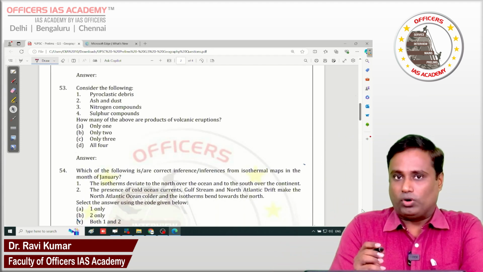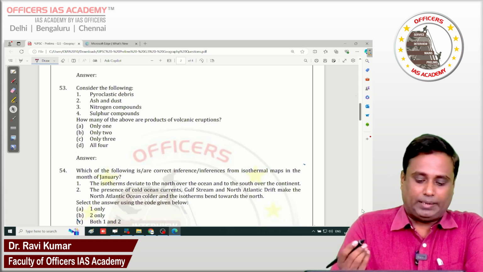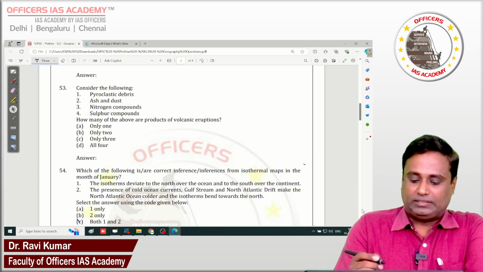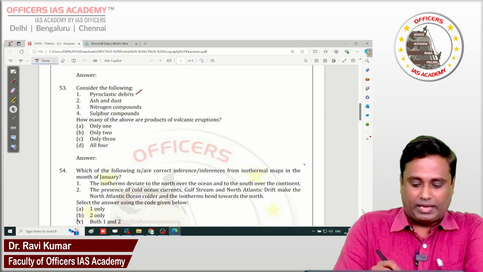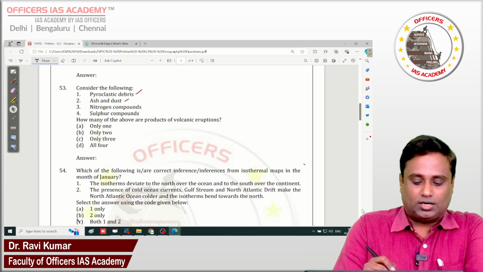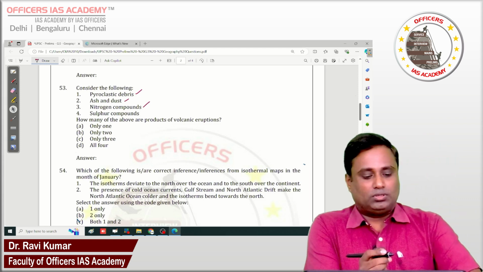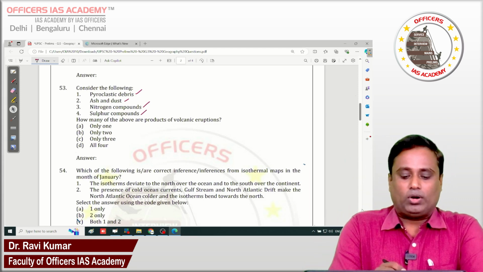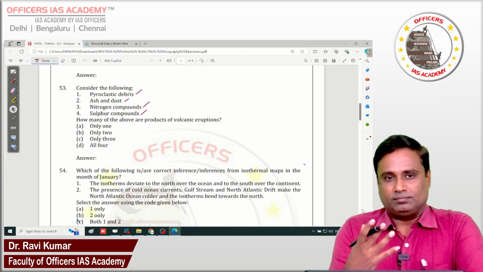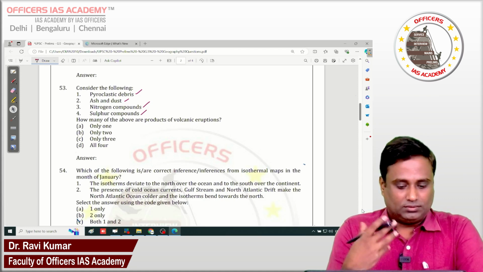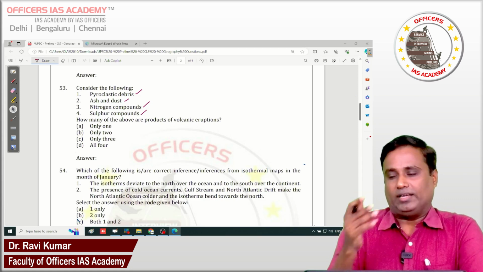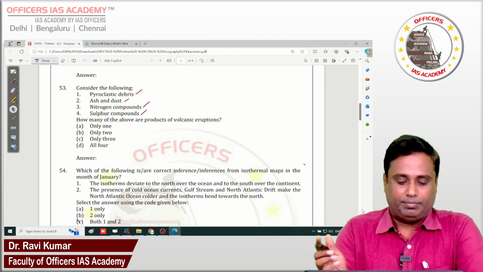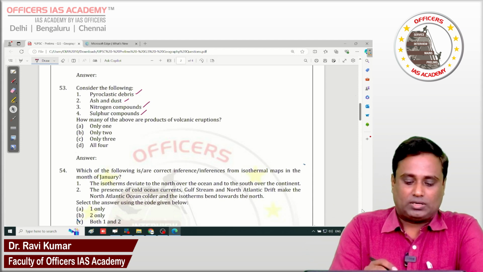Here four important components of volcanic eruption are given: pyroclastic deposits, debris, ash and dust, nitrogen compounds, and sulfur compounds. Pyroclastic deposits are high temperature outcomes including lava, ashes, and everything considered as pyroclastic debris, and then ashes, dust, and sulfur.